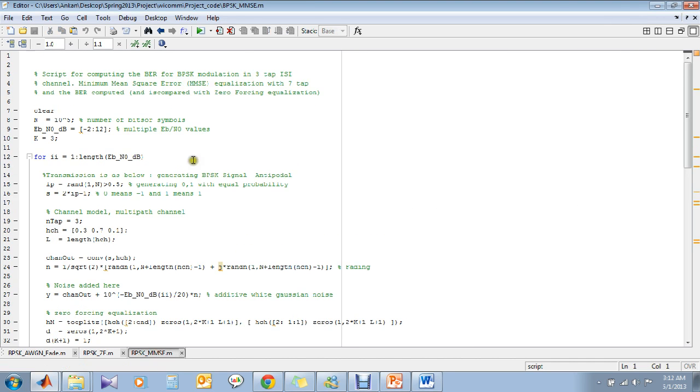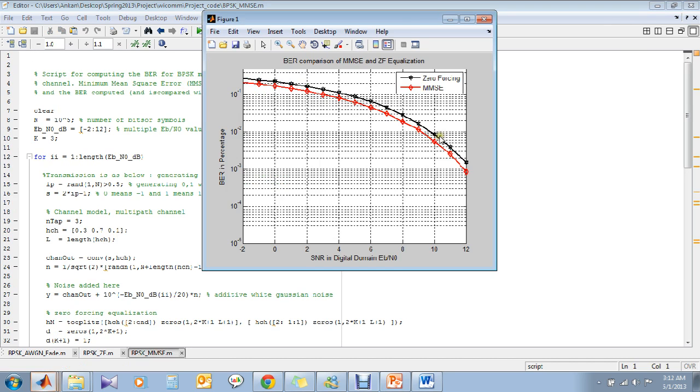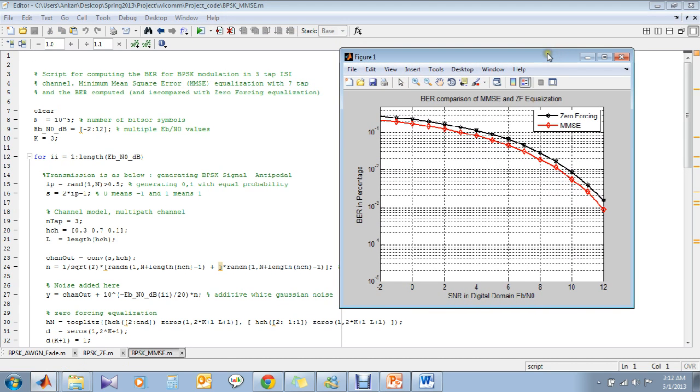Now in MMSE, if you simulate this code, you will find two graphs, one MMSE and one zero forcing, which have been plotted on the same figure. This is better to understand just for the sake of comparing. For example, if you take 10⁻² as a sample BER, you will have only say 1 dB of better performance in MMSE than zero forcing. So why do we use MMSE? MMSE does not do any kind of noise amplification, which zero forcing does. So that is the main drawback of zero forcing. It does noise amplification. So this is basically the simulation results.